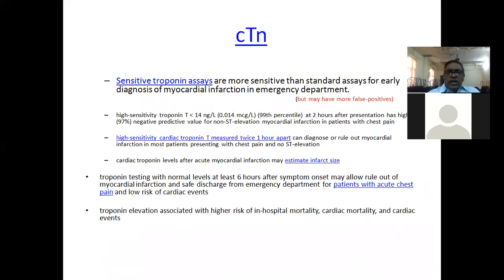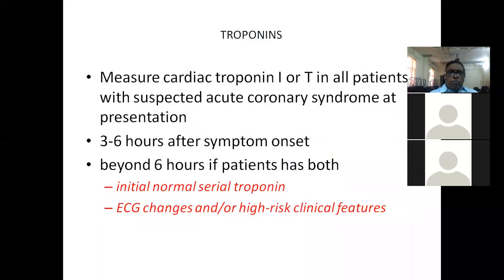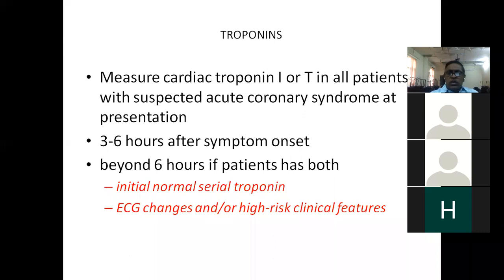So I already told you highly sensitive assays are more useful. As soon as the patient presents to the emergency room, you have to measure troponins. Within 1 hour, you will get a report. If that is negative, you have to go for a serial estimation at 3 to 6 hours after the onset of symptoms.